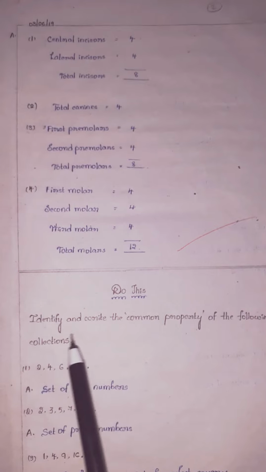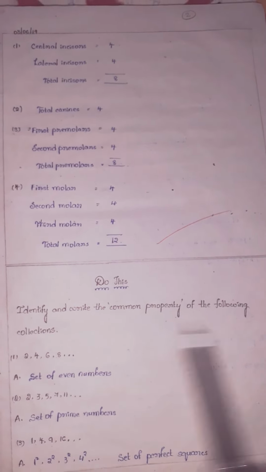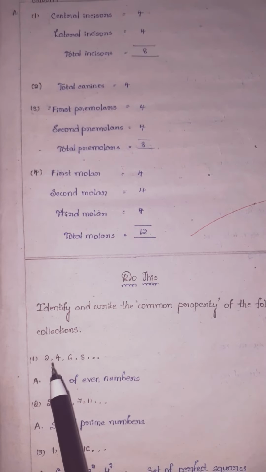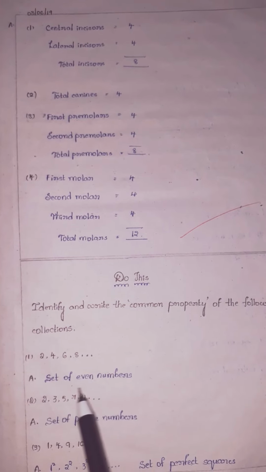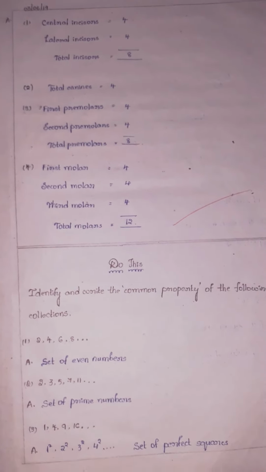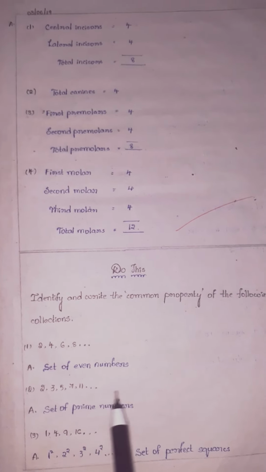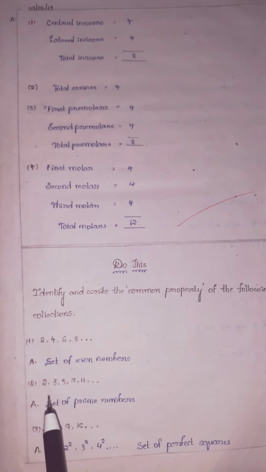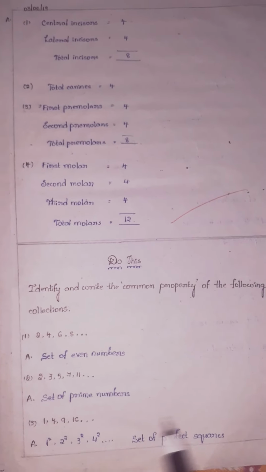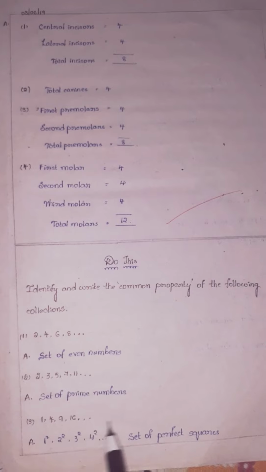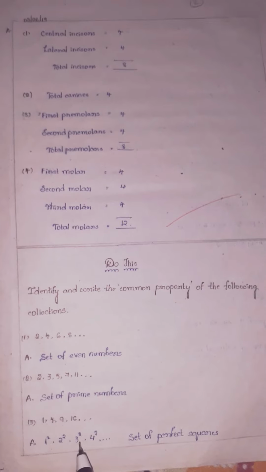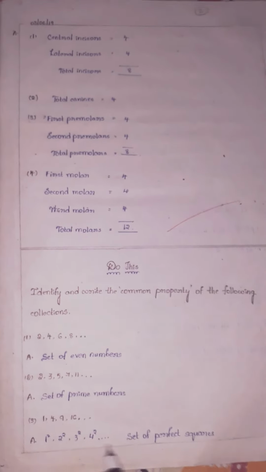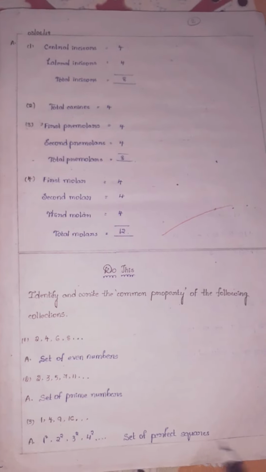Next, do this, children. Identify and write the common property of the following collections. The first one is 2, 4, 6, 8 and so on. These numbers are known as the set of even numbers. Next, 2, 3, 5, 7, 11 and so on. This is nothing but the set of prime numbers. Next, 1, 4, 9, 16 and so on. 1 can be written as 1 square, 4 as 2 square, 9 as 3 square, 16 as 4 square. So these are all perfect square numbers, the set of perfect squares.